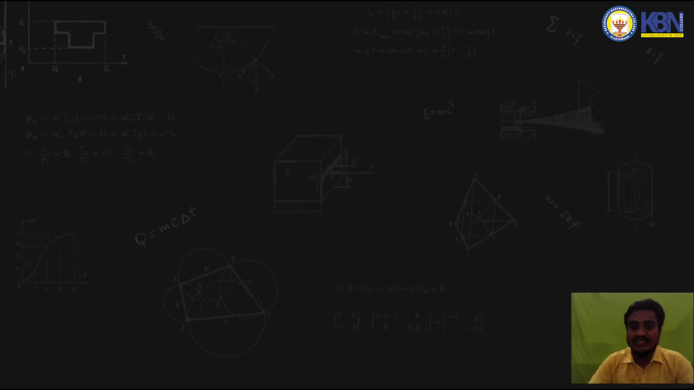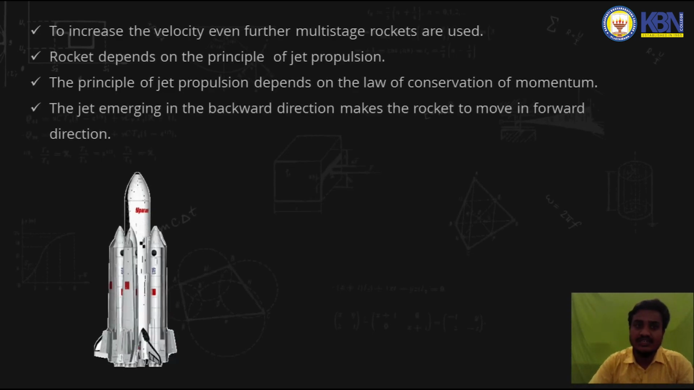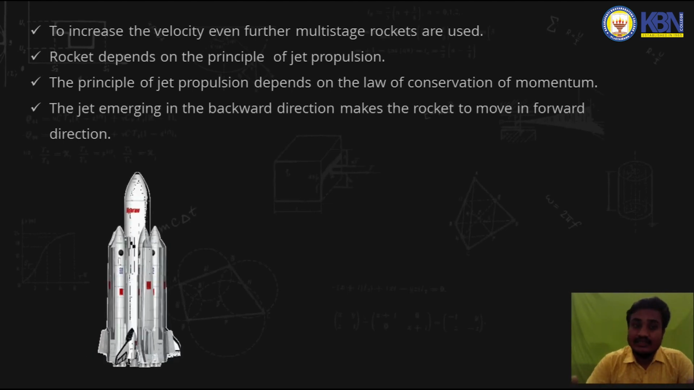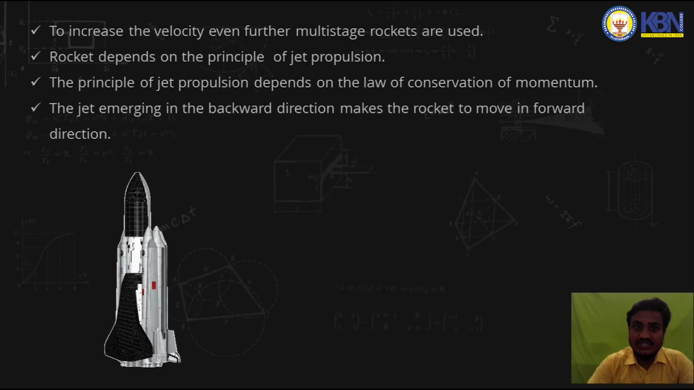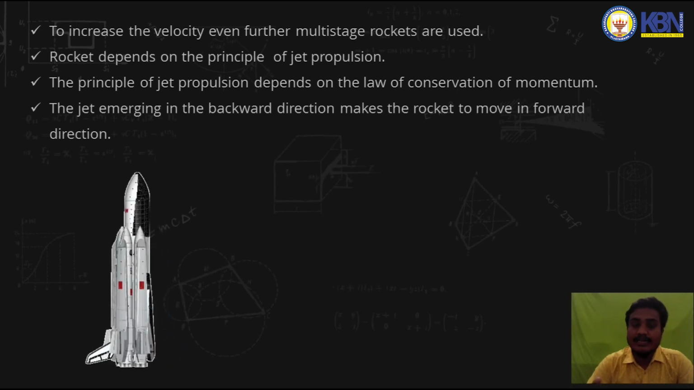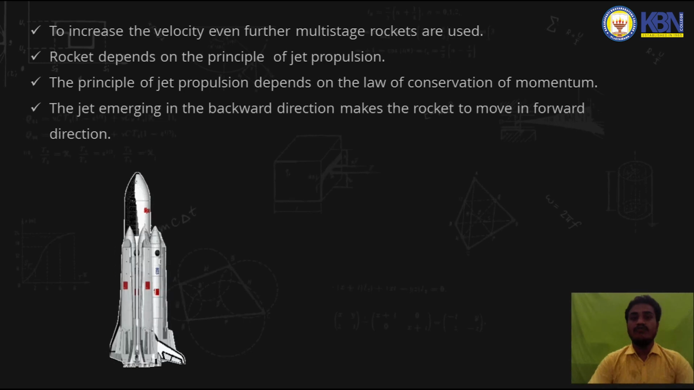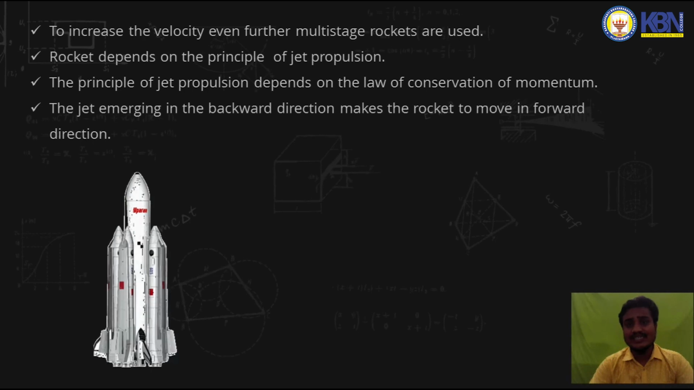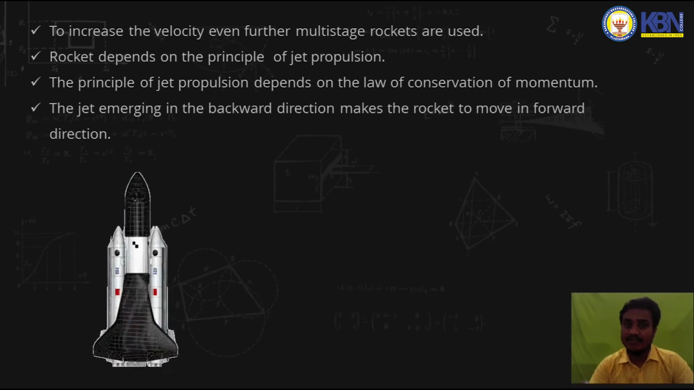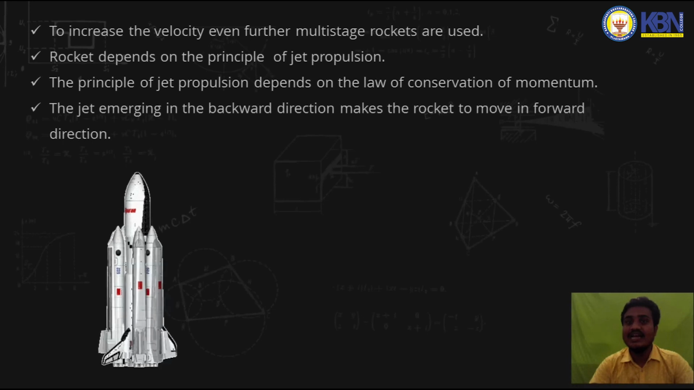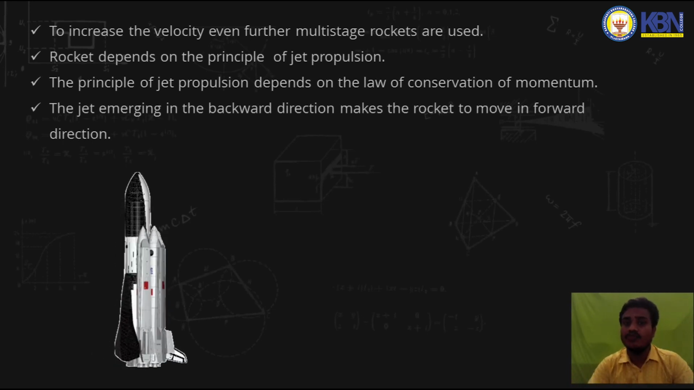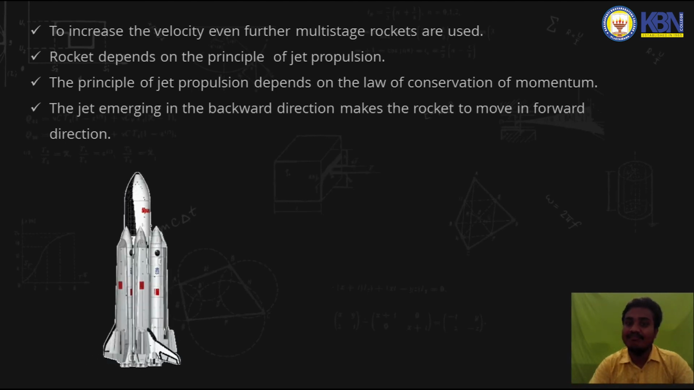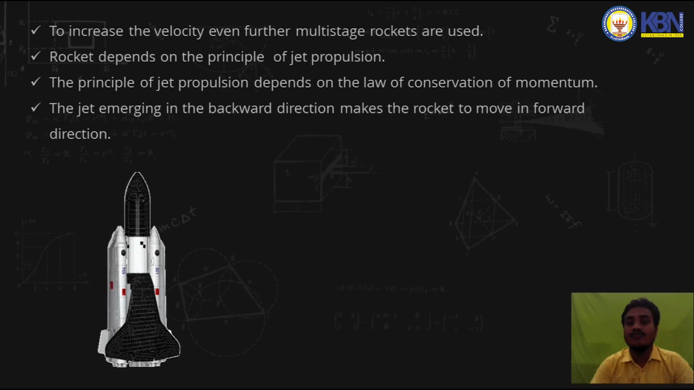What multi-stage rocket is used? Why? Because it consists of several stages. As I said, the rocket works on the principle of jet propulsion, and jet propulsion depends on the law of conservation of momentum. The law of conservation of momentum states that the jet which is emerging in the backward direction will make the rocket move in the forward direction.